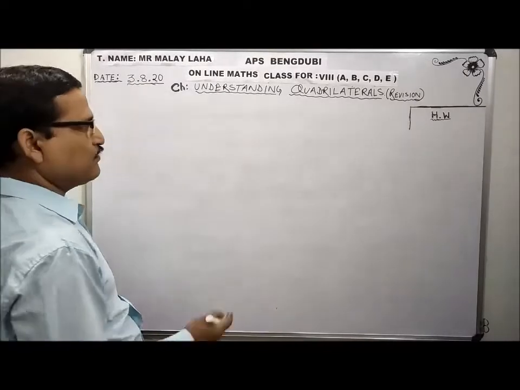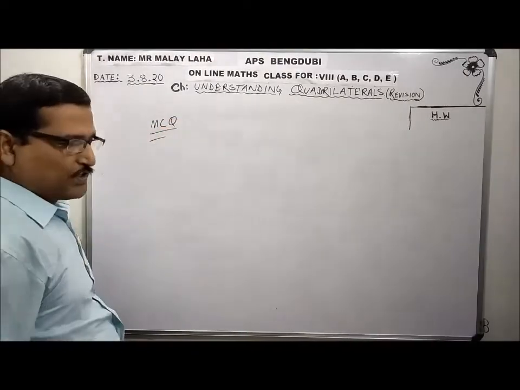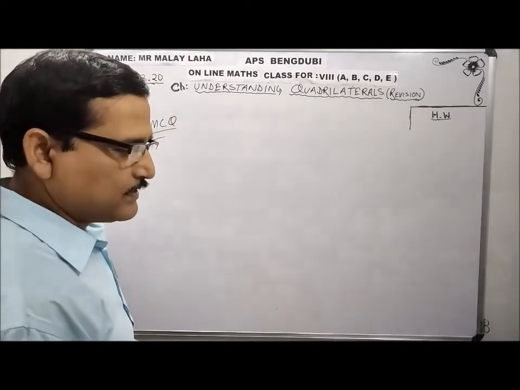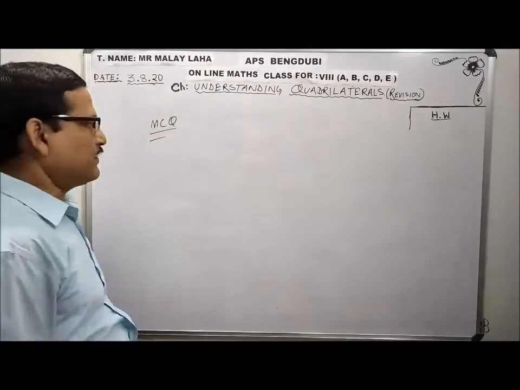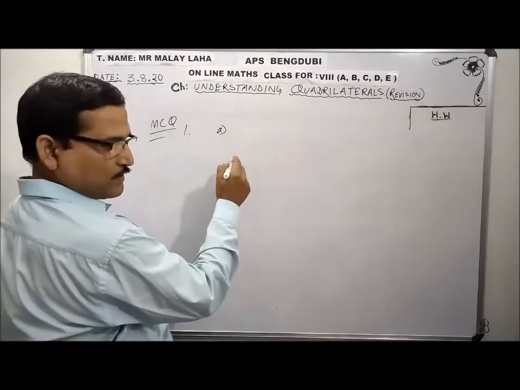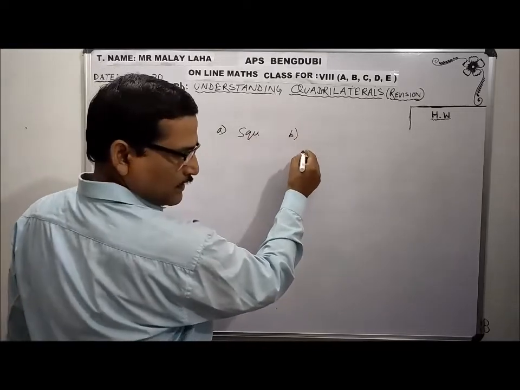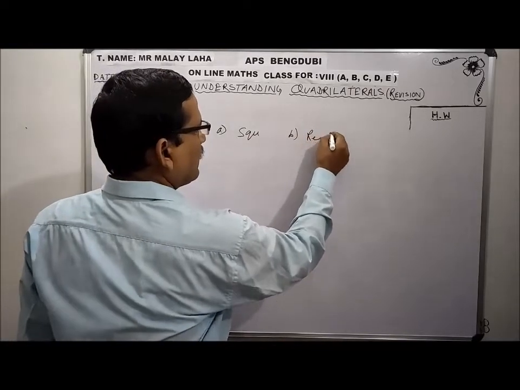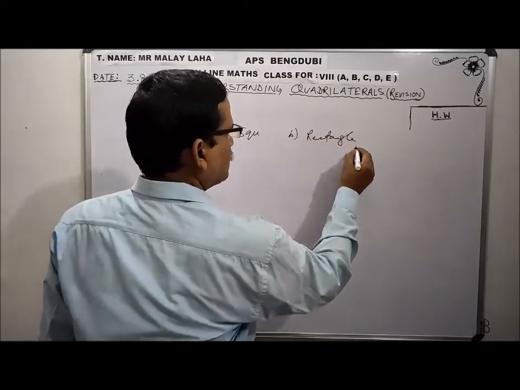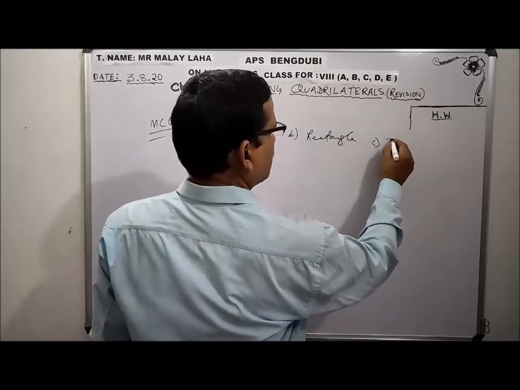Now, certain MCQ type questions. Question 1: which of the following figures is not a quadrilateral? Option A is square, B rectangle, C triangle, D parallelogram. I am writing in short form so that I can cover many questions.